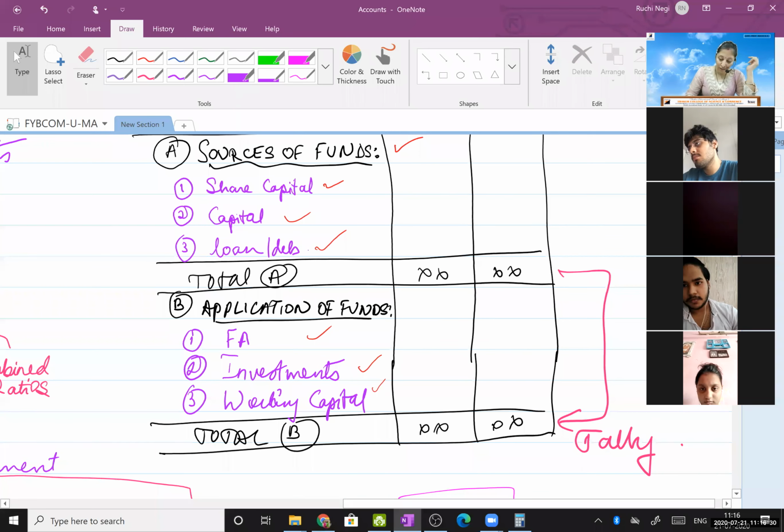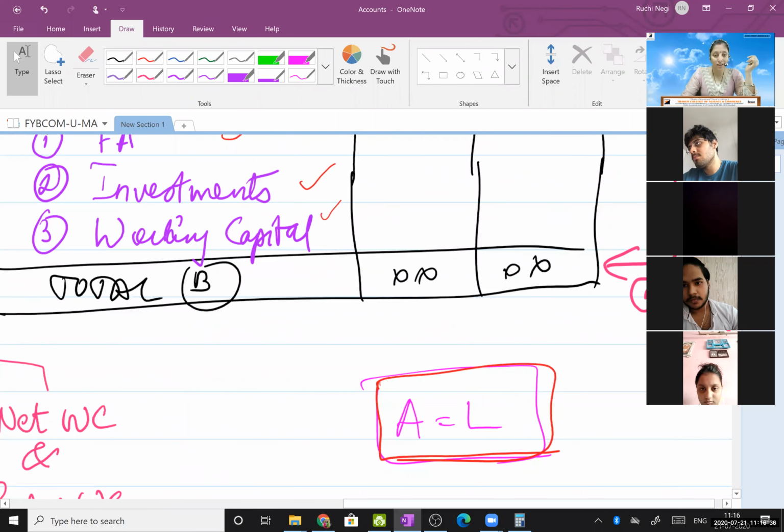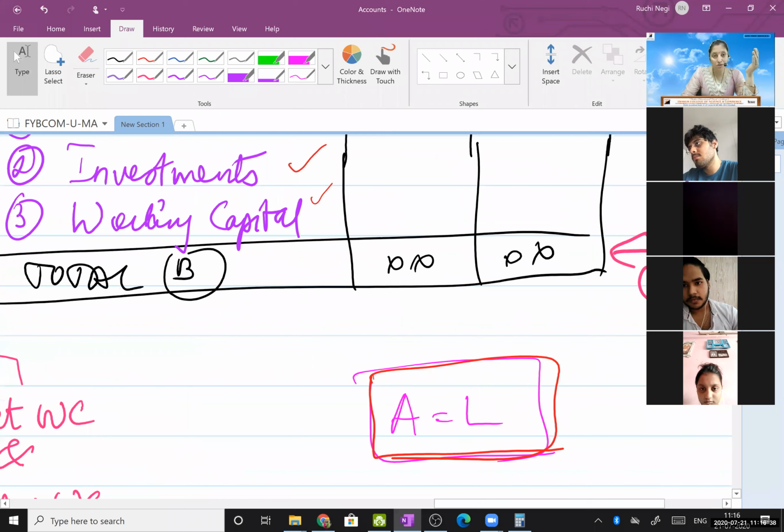Because in 11th standard we had studied a formula: asset is equal to liability. Clear, everyone? So my sources of funds is my liability, and my application of funds is my asset. Okay, so now you understood this formula, why this formula, how it is justified. We had studied this in 11th standard, even I had studied, but तभी ये formula समझ में नहीं आता था. Obviously that time we were too young to understand the formula.